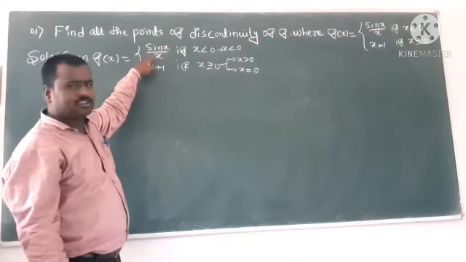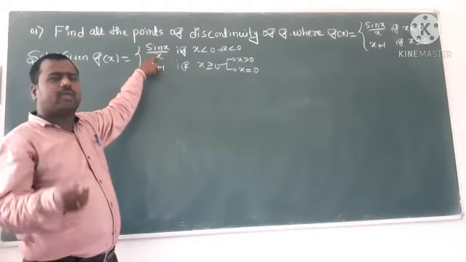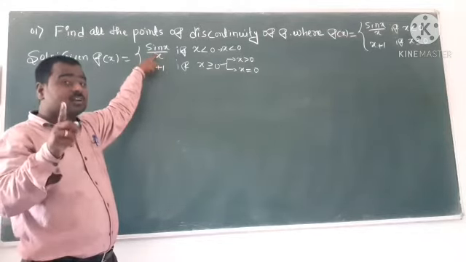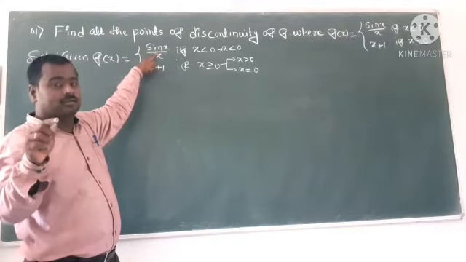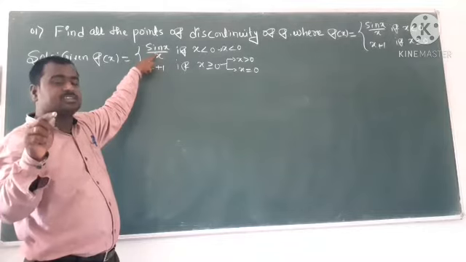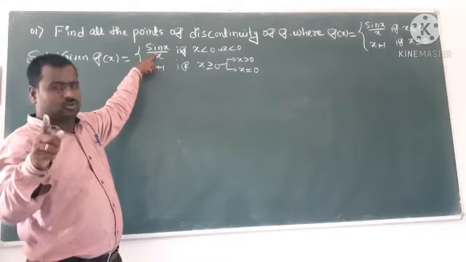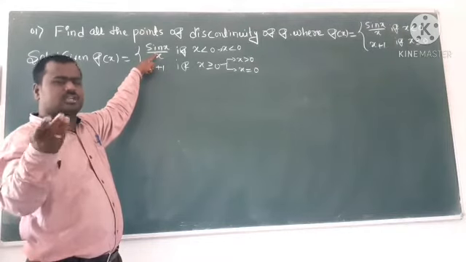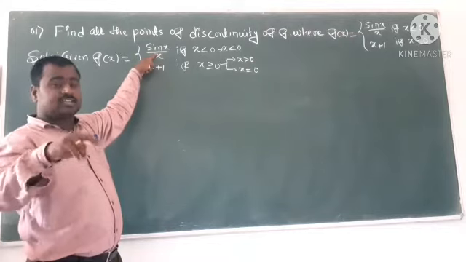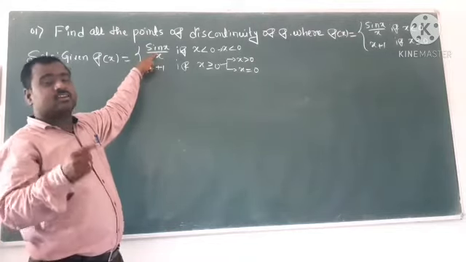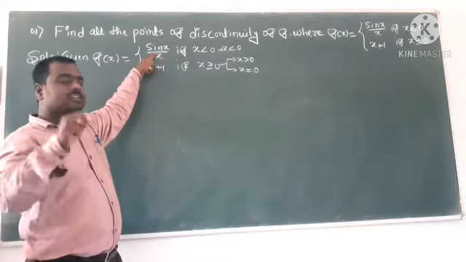Sin x divided by x: a trigonometric function with a rational function. Already you know that every trigonometric function has some conditions. So sin x at 2n pi does not exist in that form. It means at x equal to 2n pi it cannot be defined, because all are 0. So it can be expressed for 0, and 0 is also a constant. But in the cosec function there is no explanation. So those conditions are most important. When sin x is 0, and you define it, infinite does not exist.